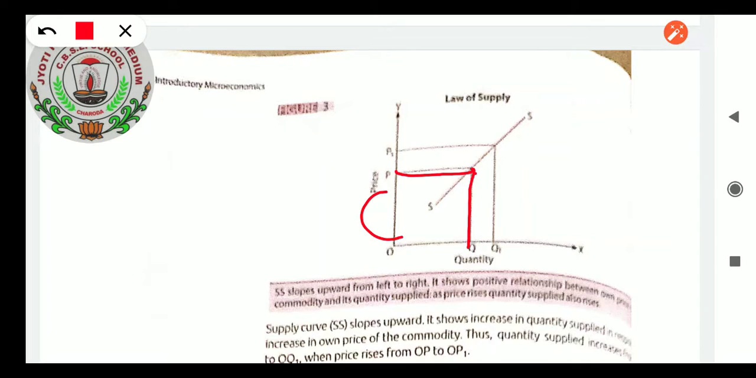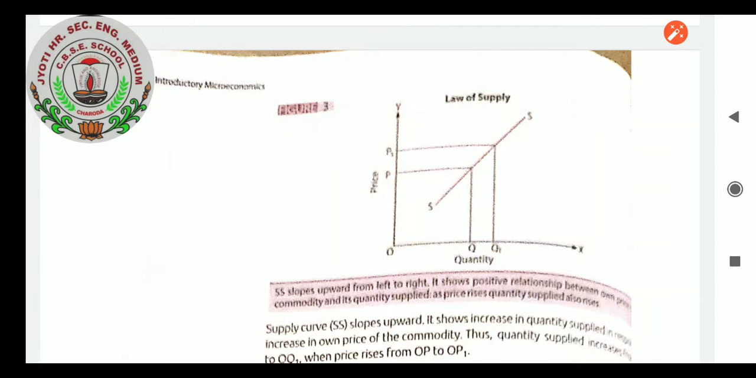When the price increases from P to P1, it means the total price is OP1. The quantity demanded is OQ1. Sorry, not demanded, it is supplied. Quantity supplied is OQ1. So here the point of intersection will be here. Now if you connect these two intersection points, this is the supply curve, sloping upward from down to upward. That is how the diagram explains it to us. It also shows that when the prices of commodities are increasing, the producer supplies more.